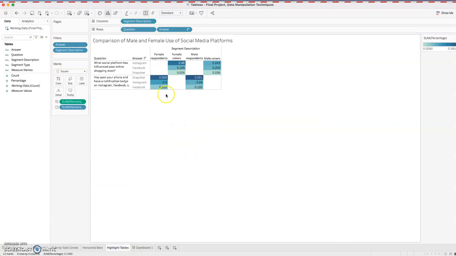So right here, looking at it quickly, we can see that they're pretty close when it comes to the numbers, to the percentages. This is the only one that stands out the most, for Instagram. This is 0.48 for females, while males have 0.24. So females have double. What that's basically telling us is that females are influenced the most by Instagram, when it comes to social media platforms and their online shopping, while males are also influenced by Instagram the most when it comes to online shopping.